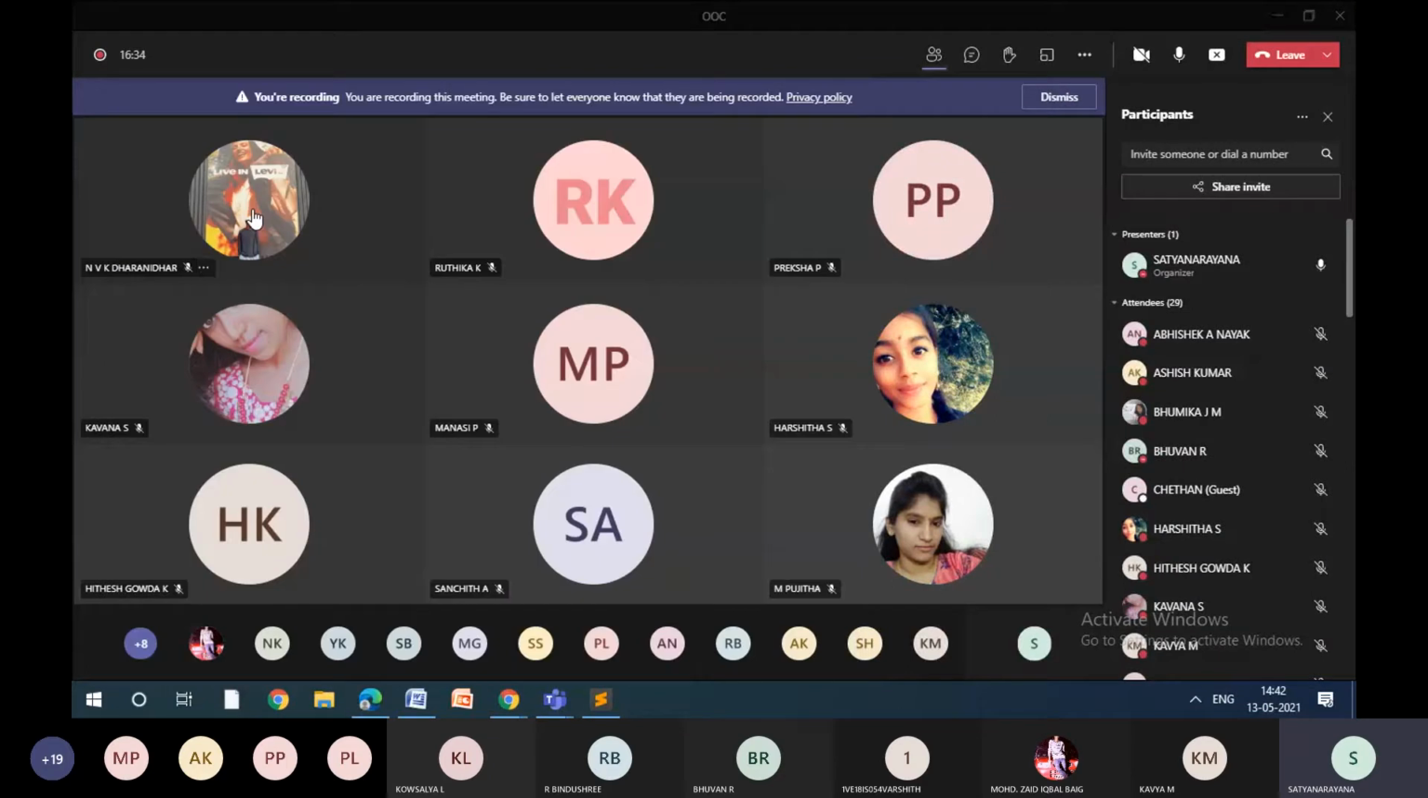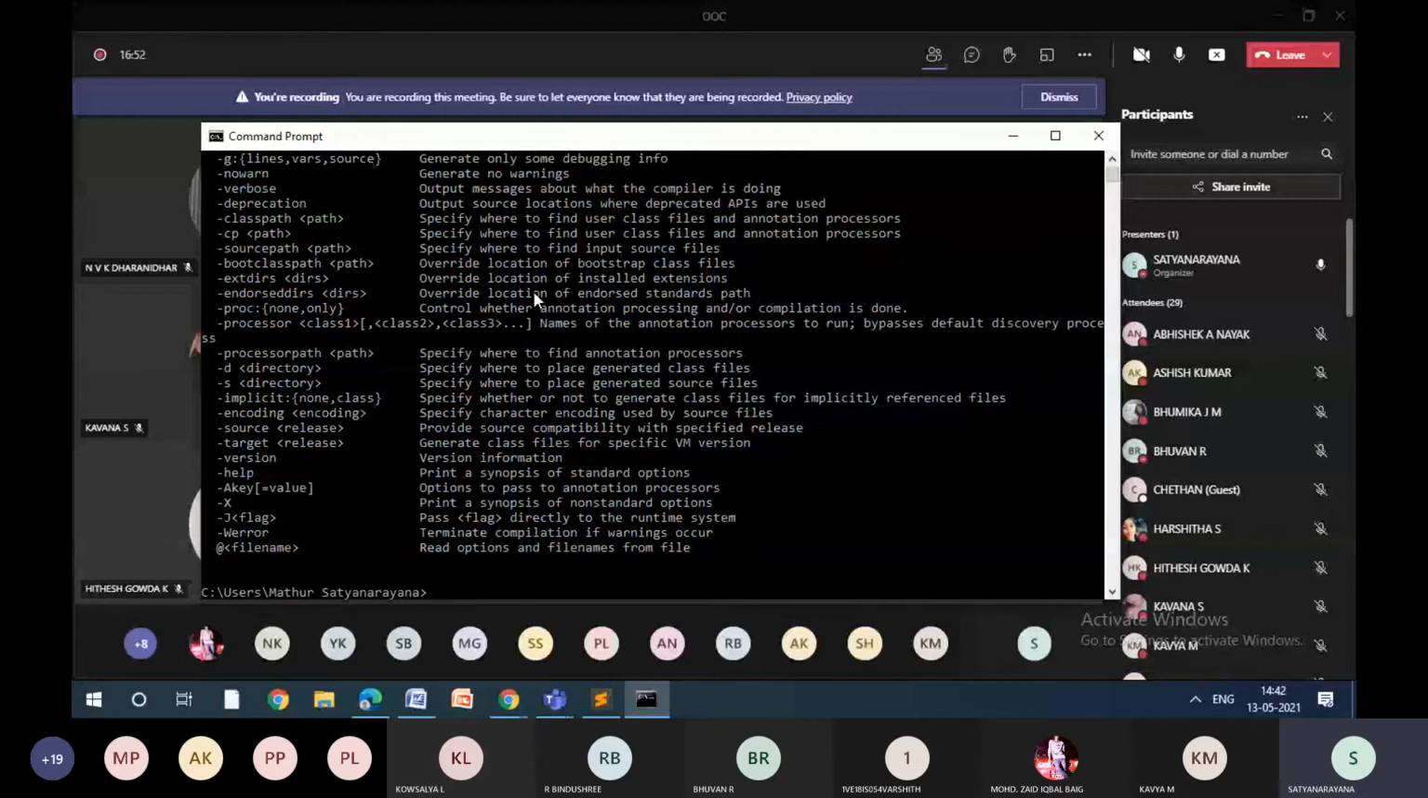When you type javac, you will get the few packages. It shows that your Java is installed properly. Please make a note of it. Java is installed, but whether it is working fine or not, we don't know until you execute a simple program. So now my Java is installed properly. So I'm just clearing the screen. CLS is the clear screen command in Windows command prompt, right?